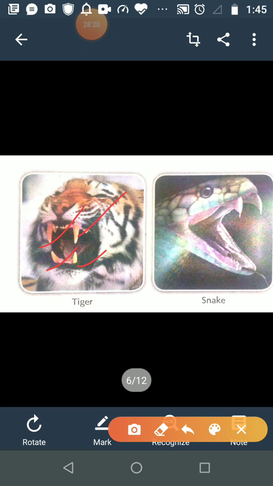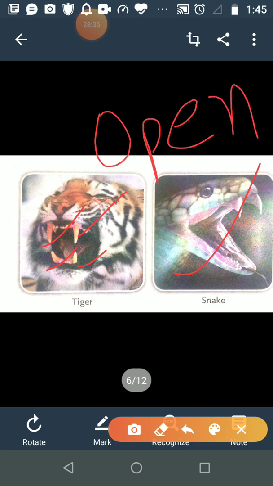Now observe the second picture. This is the picture of a snake. See, the mouth of the snake is open. So students, a snake does not have chewing teeth.